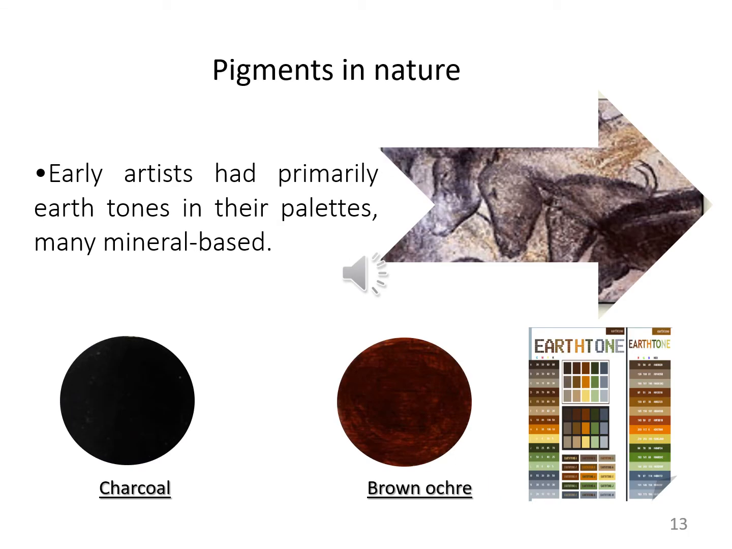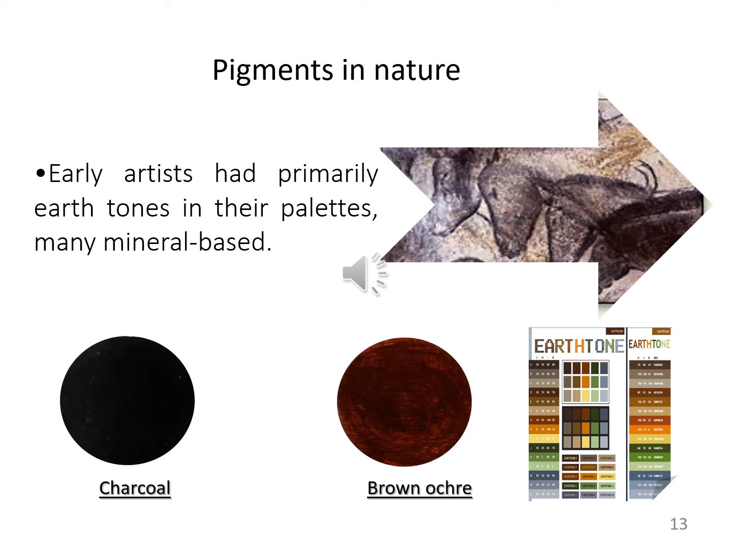Pigments in nature. So what is the nature of pigments? Early artists had primarily earth tones in their palettes and many mineral-based components. So the early artists who used the pigments primarily had earth tones in their palettes, and many mineral-based components. So what is earth tone?